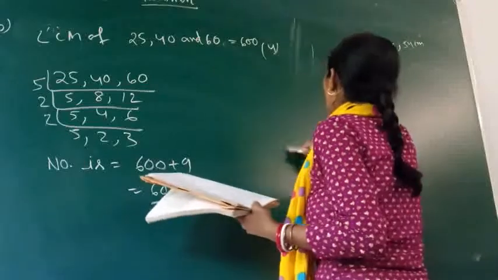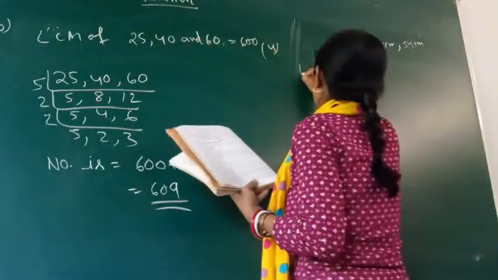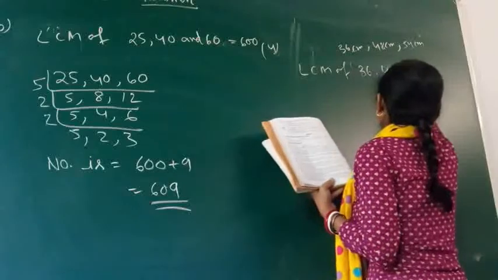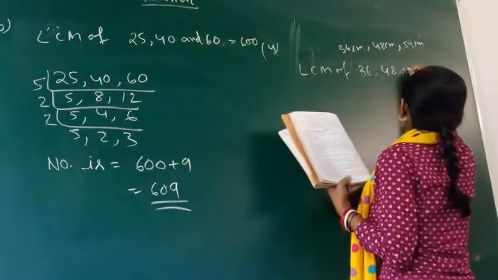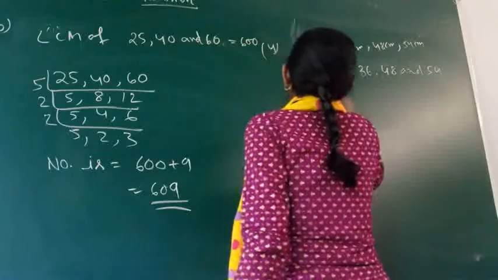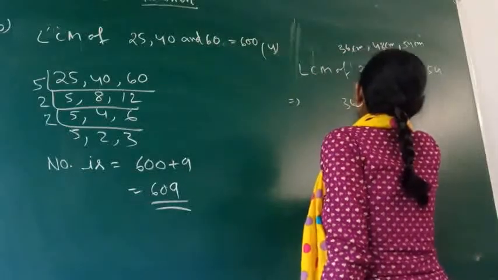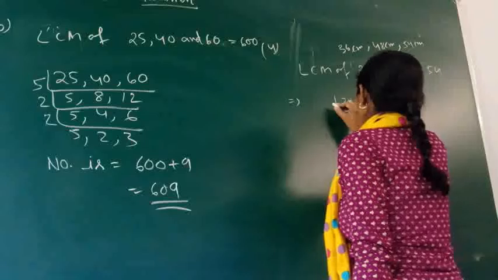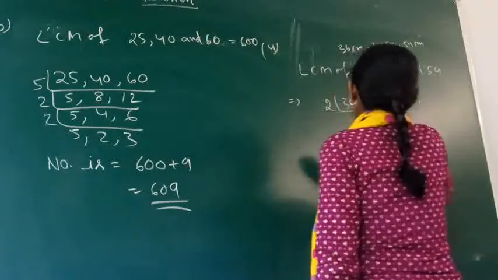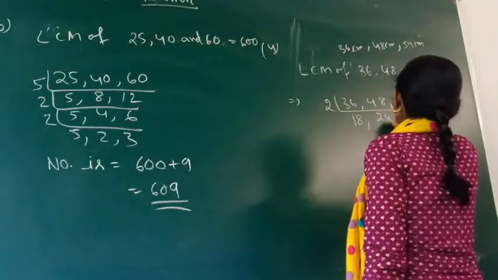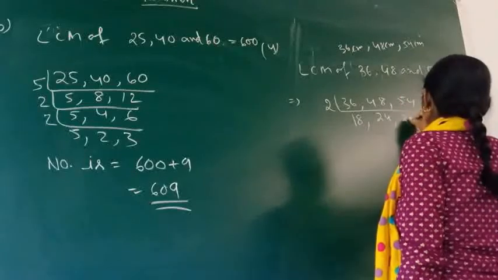Definitely here also we are going to find the LCM. So LCM of 36, 48 and 54. What will it be? See, 36, 48 and 54. All of them are even numbers. Go for 2: 18, 24, 27.